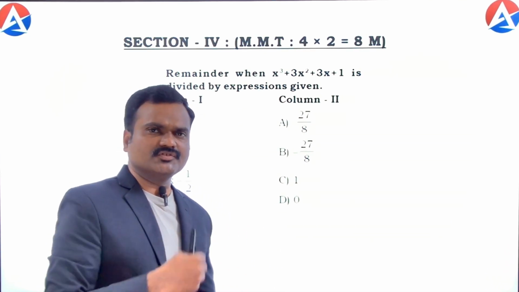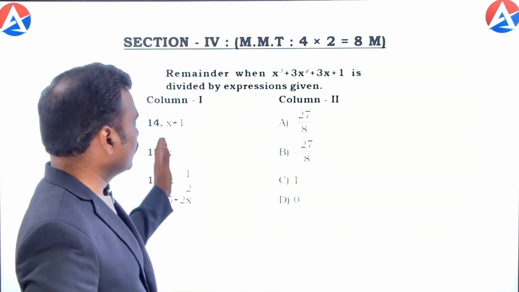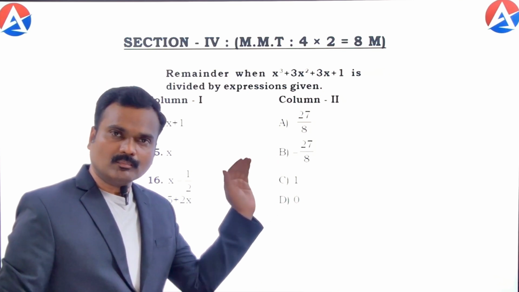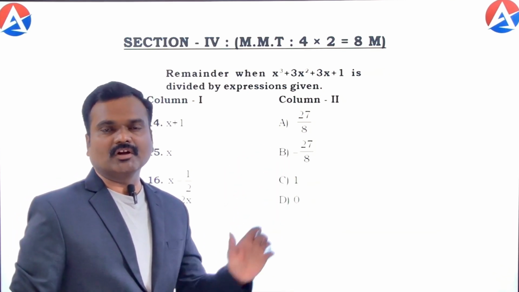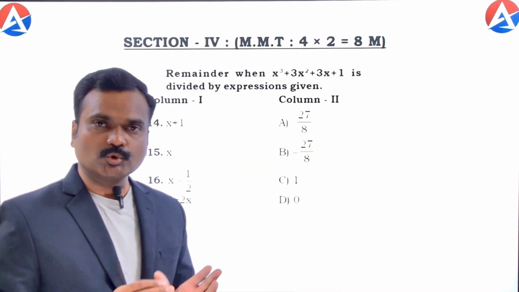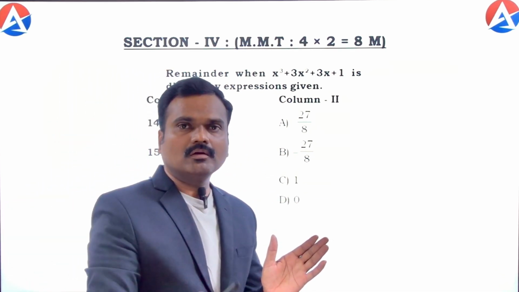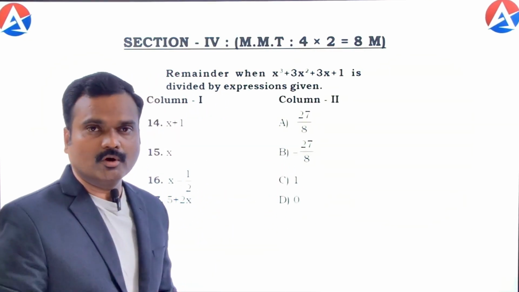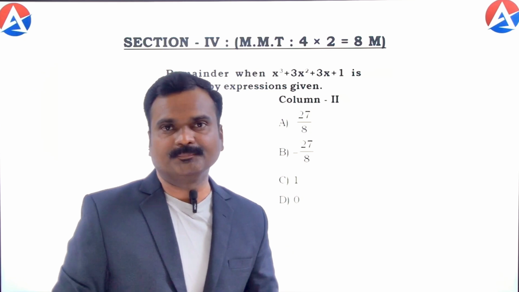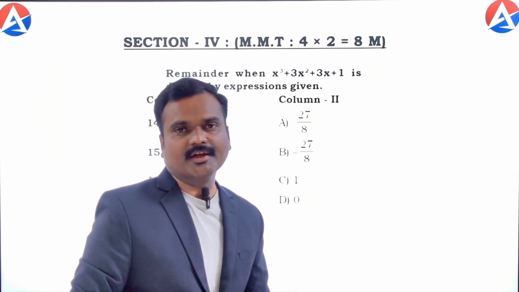But there is a small difference in this matrix matching type. For one item in column 1, students may get one or more than one correct matching from column 2, just like the second section we discussed. So students have to check, for each item in column 1, all the options given in column 2. They may get one or more than one correct matching, and they have to bubble all of them in the OMR sheet for each question.